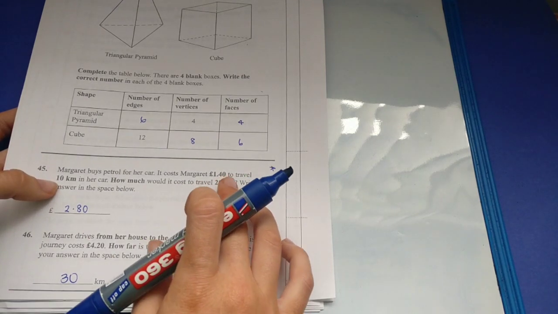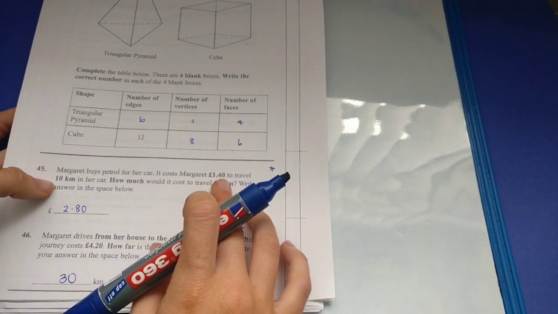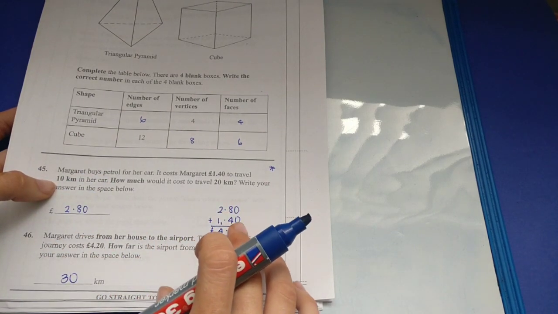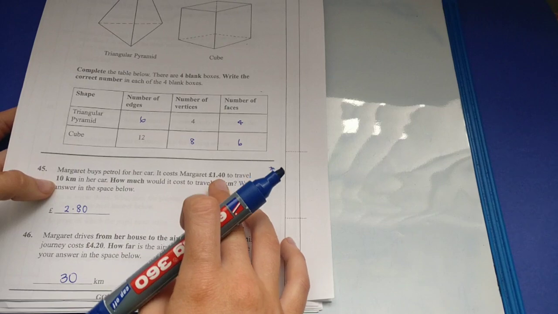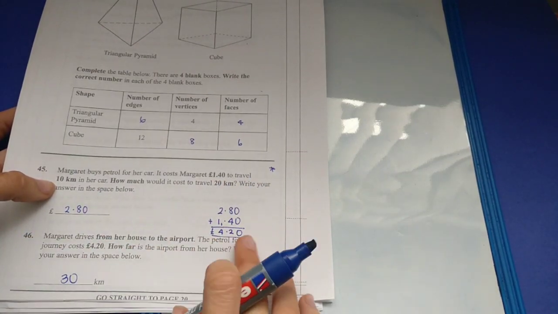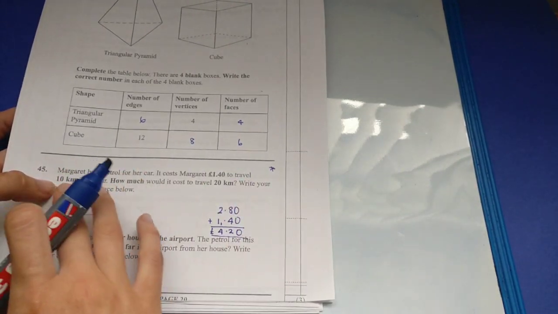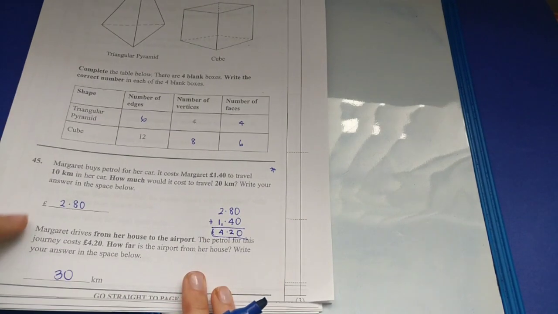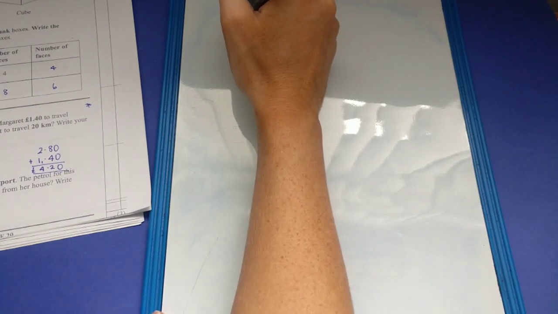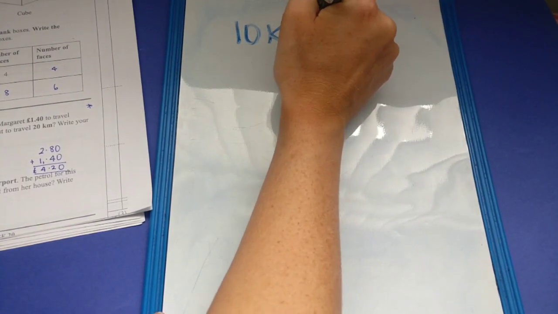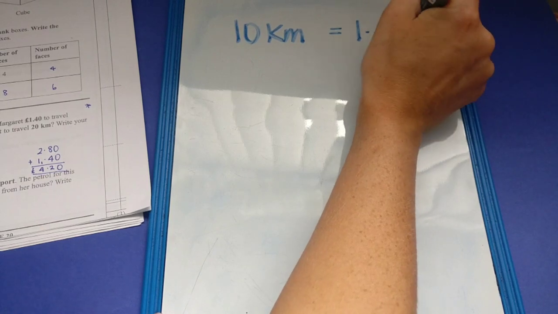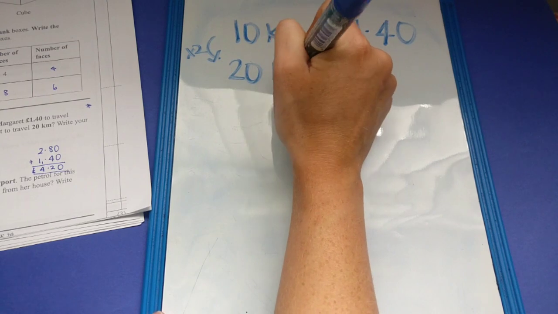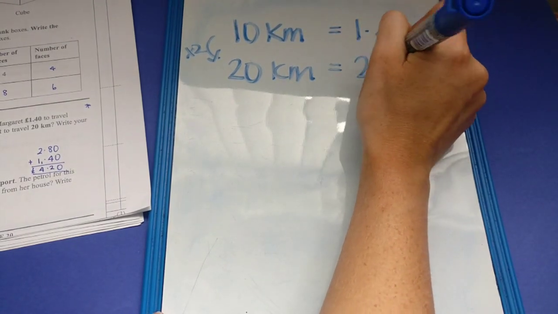So we know that £1.40 is to travel 10 kilometers. I can see that 140 plus the 280 is going to give me 420, so I know that 20 plus 10 is 30. Or what you could have said is, for 10 kilometers it's equal to 140, for 20 kilometers, where you've multiplied by 2, it's going to be £2.80.